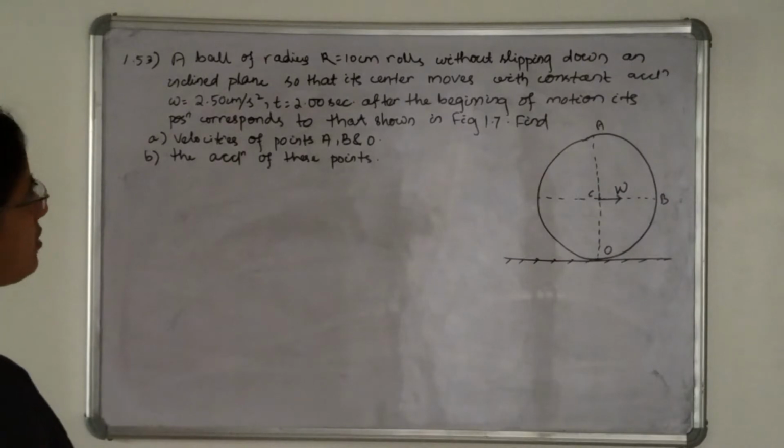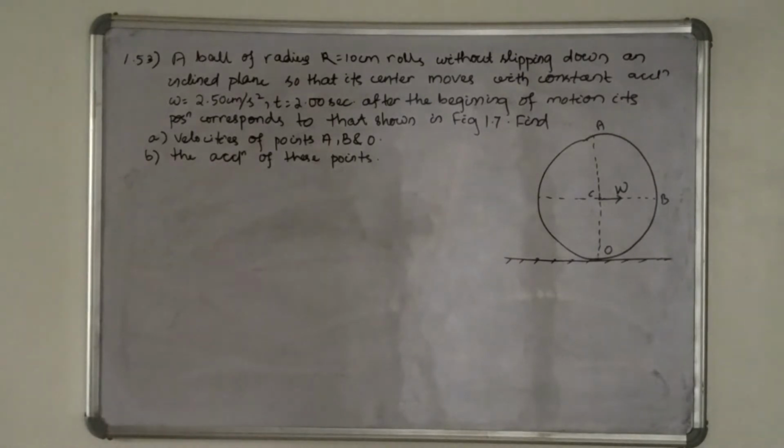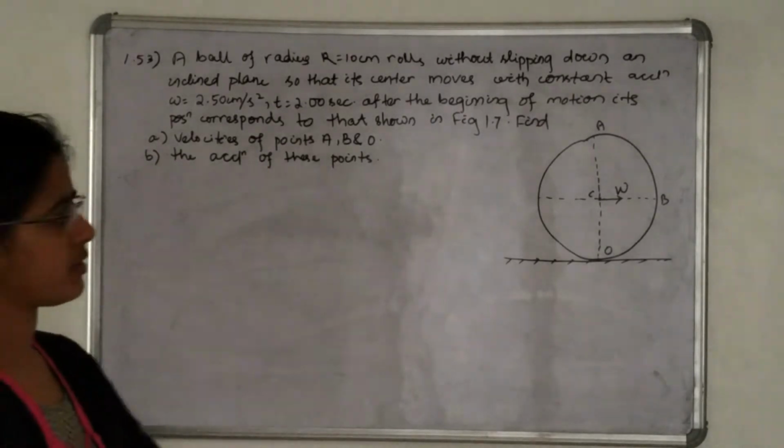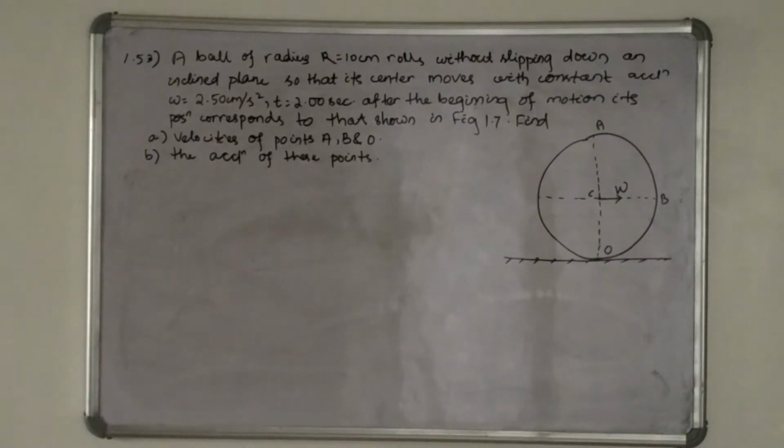A ball rolls without slipping down an inclined plane so that its center moves with constant acceleration W equal to 2.50 centimeter per second square. T equal to 2 seconds after the beginning of motion, its position corresponds to that shown in figure 1.7. Find, first question, the velocities of the points A, B and O.